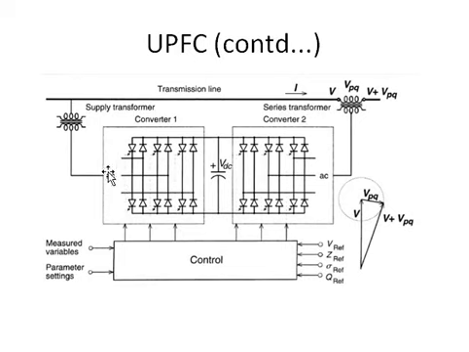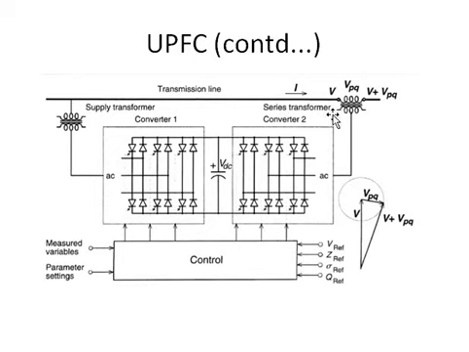Now what will this converter 1 do? Converter 1 will convert this AC input into DC power, AC to DC. That is, it operates as a rectifier. Whereas what will this converter 2 do? It will convert the DC power available from the DC storage capacitor to AC power.